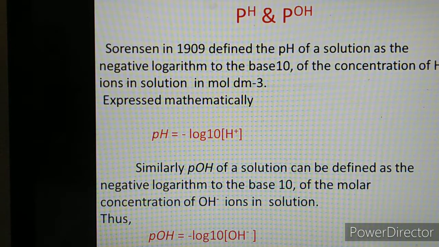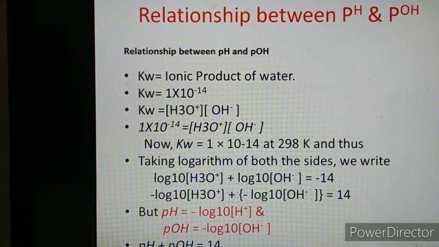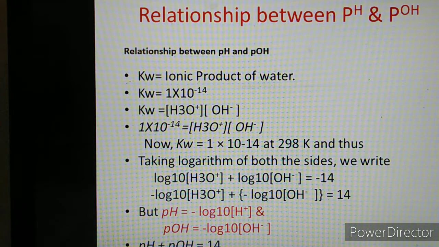From logbook, you have to take the log to the base 10 of that concentration of H plus ion and find out the pH. So, two definitions just now we learned. May I repeat again, what is pH? pH is equal to minus log to the base 10 of H plus ion concentration, and pOH is equal to minus log to the base 10 of OH minus ion concentration. Now, after this, we will derive the relationship between pH and pOH.